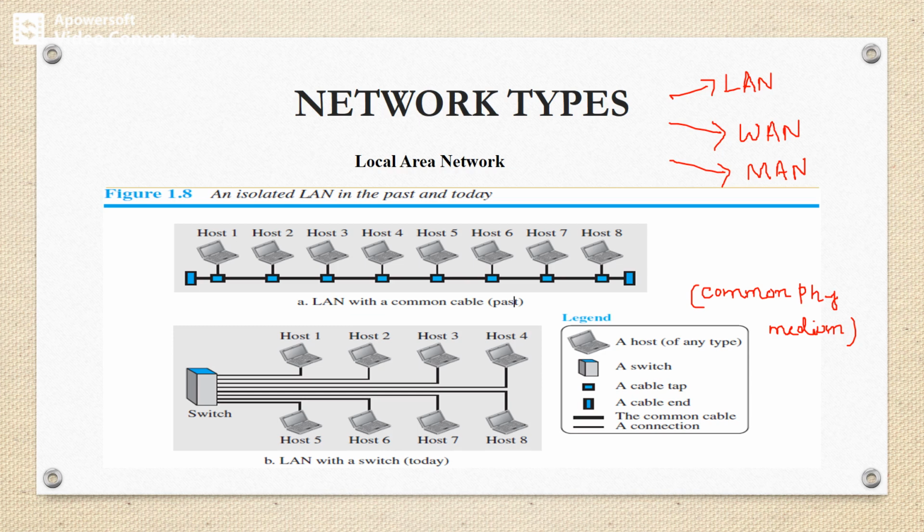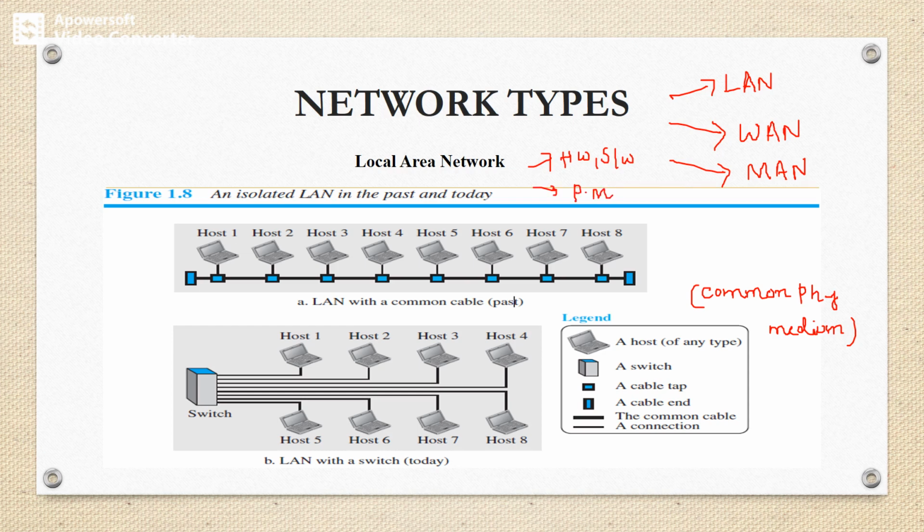LAN is composed of computer hardware, transmission medium and software. So basically LAN is composed of hardware components and software components, followed by one physical medium.